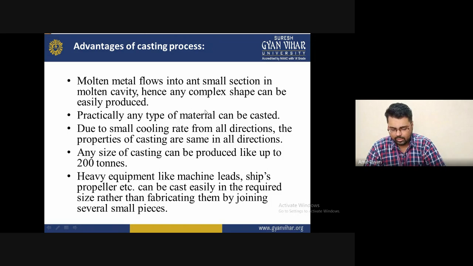So I hope you understand what casting is and what the advantages of casting are, why it is very popular nowadays in industries, and why researchers prepare this type of casting nowadays for their research work.